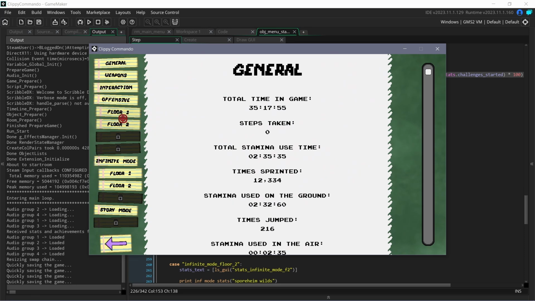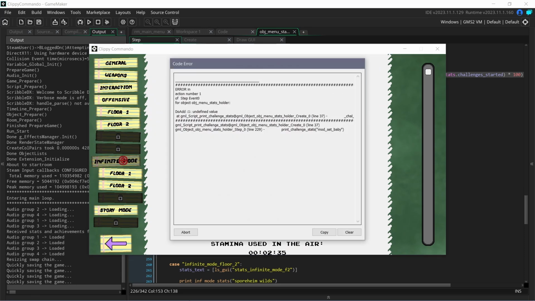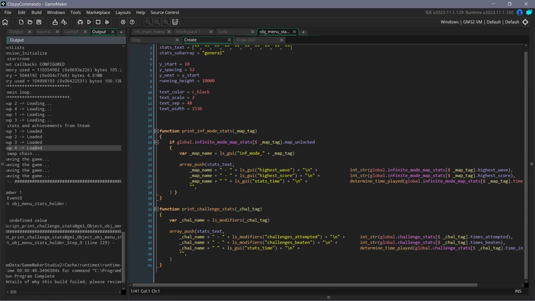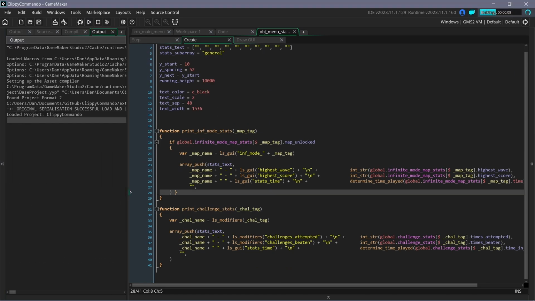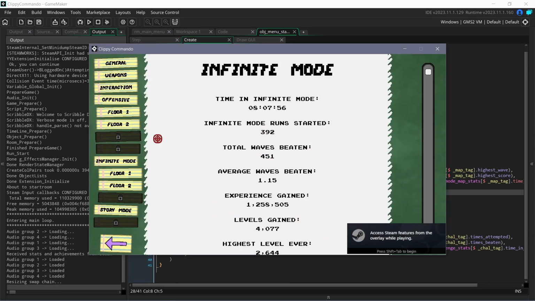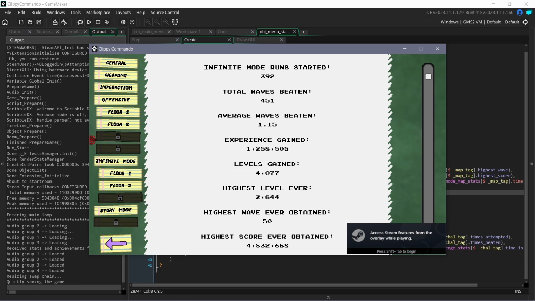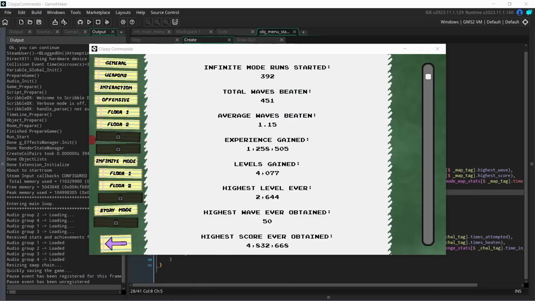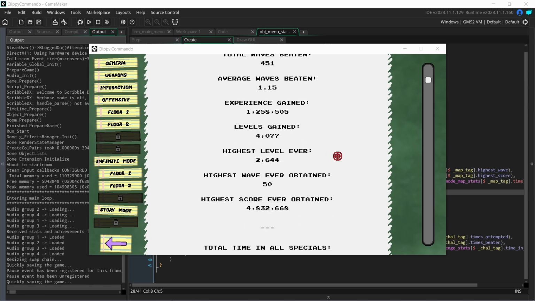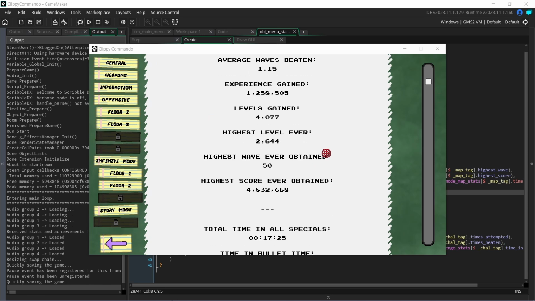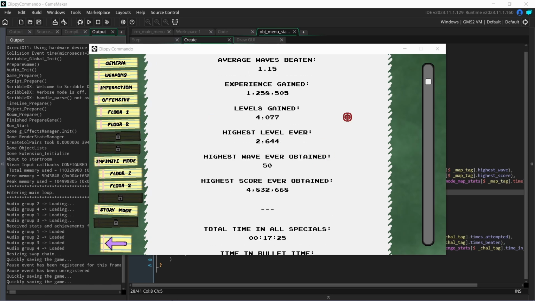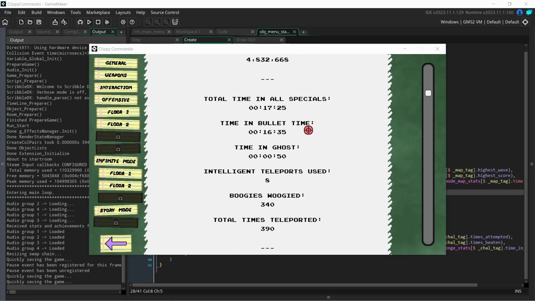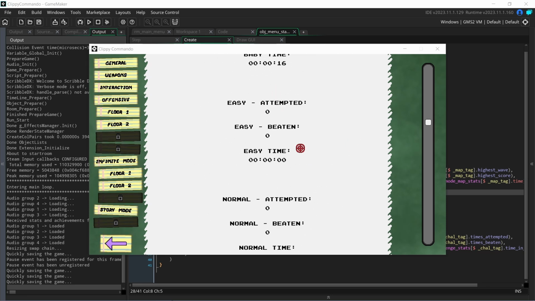Let's see if it crashes. Oh, still crashes. So let's see. Okay, I guess I just didn't save the file. This file, I have to save it manually before loading the game, or any new things won't be added to it, and the variables will be undefined, which means that they don't exist, and the game has no idea what to do with it, so it'll crash.